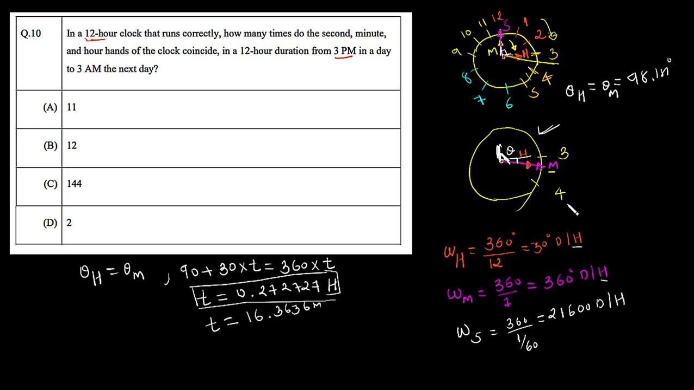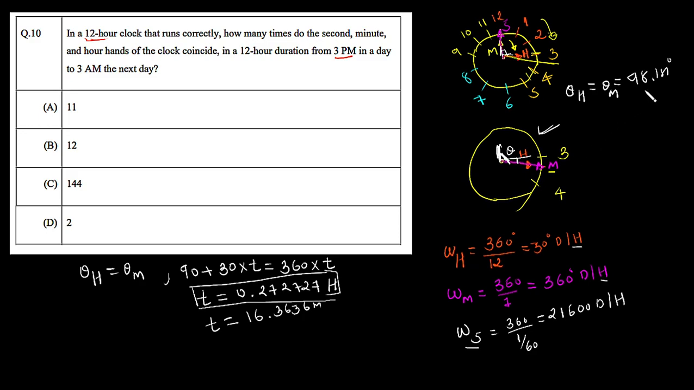Now up to this point everything is clear. So now let's try to find the angle for the second hand. If the angle for the second hand is also 98.181, we can say all three hands coincide at this place between 3 and 4.